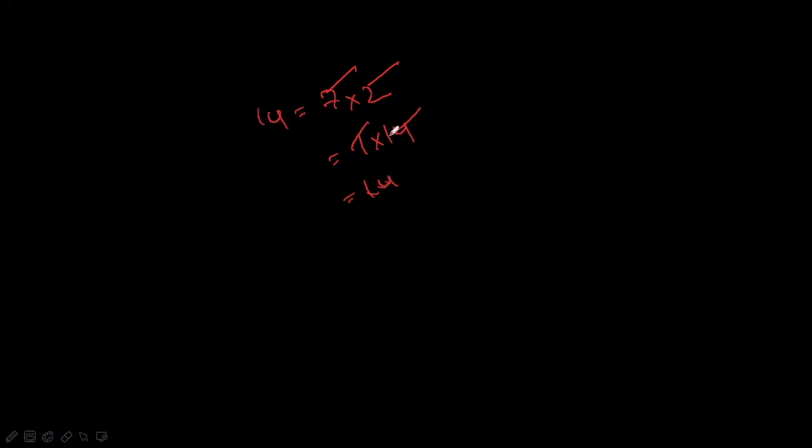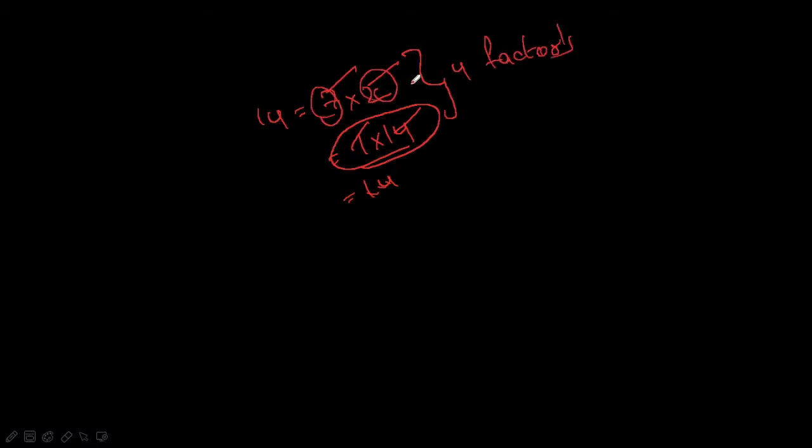For a prime number we should have only two factors. We have four factors here. These individual numbers are called factors of 14, and we have a total of four factors. We should have only two factors, and those factors should be 1 and itself.